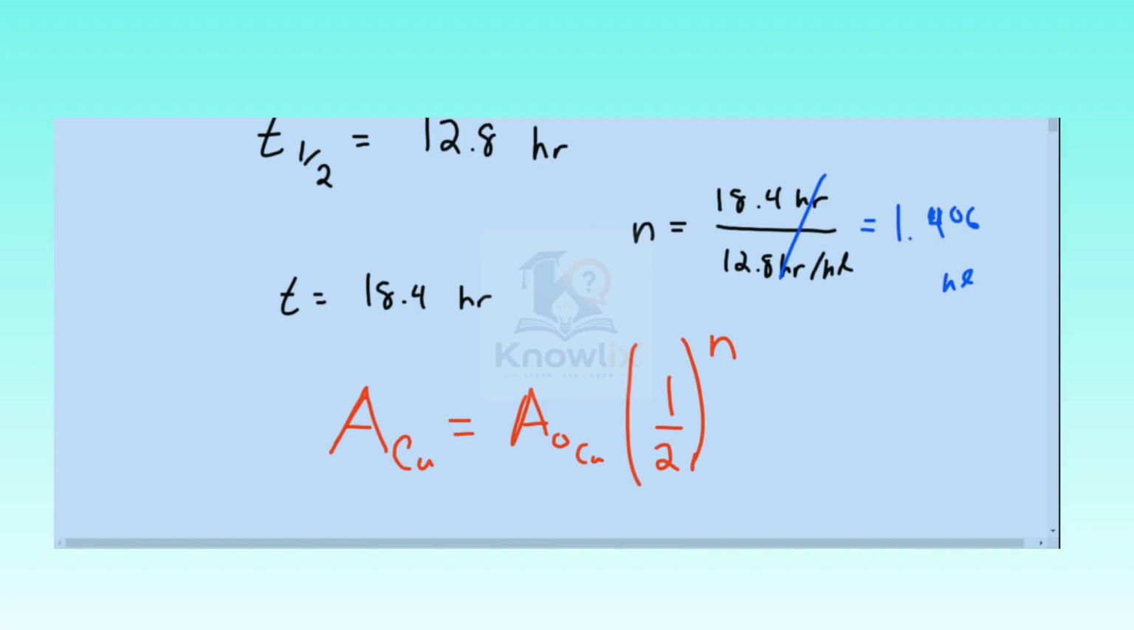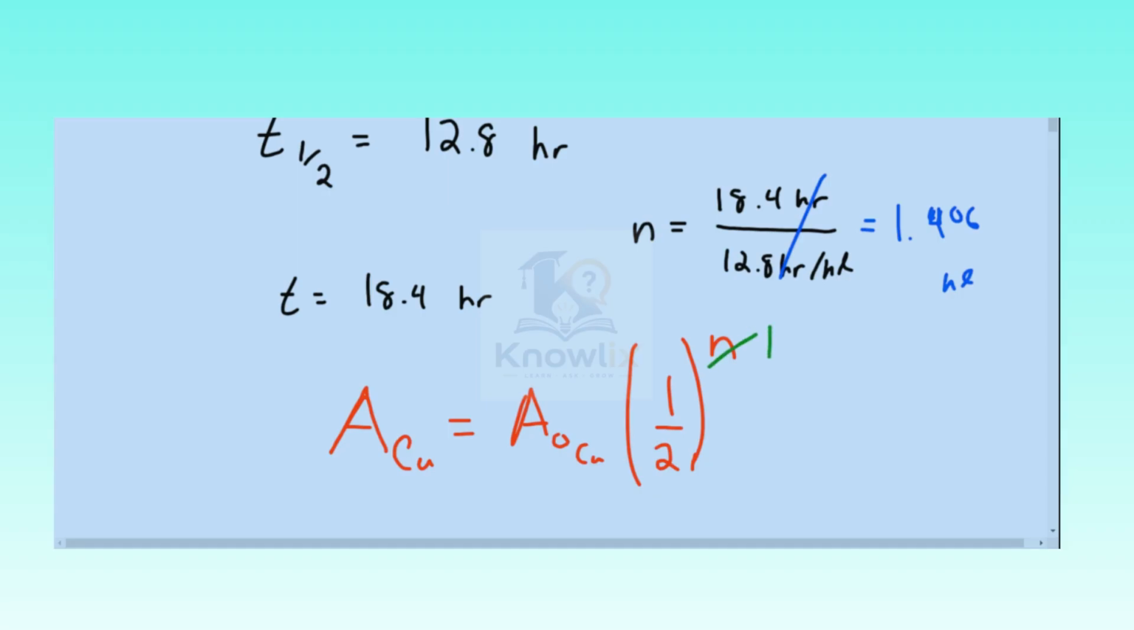And this should make sense to you. This is how much we're starting with, and after every one half-life, so if n was 1 right here, you would multiply by 1/2. If n were 2 here, you would multiply by 1/2 2 times to represent each half-life. And so this formula can be pretty intuitive. And so now we'll plug in.